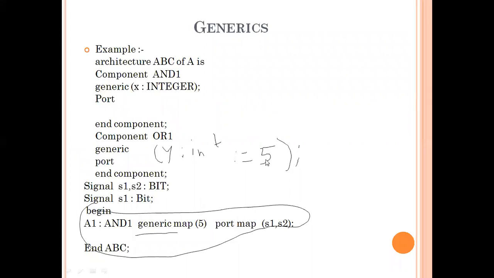The last instantiation statement assigns this value 5 to the generic y. In the second component, the value 5 is specified, but here we have just declared x as an integer.